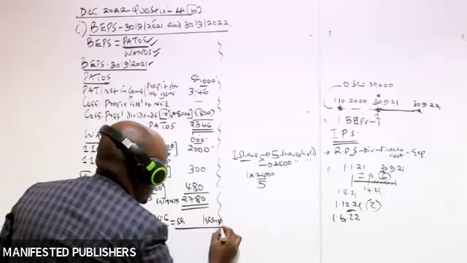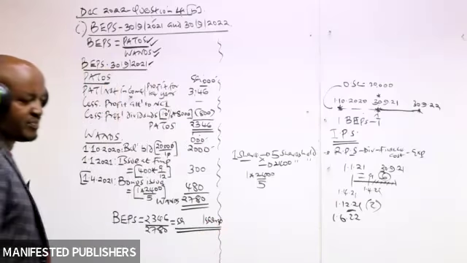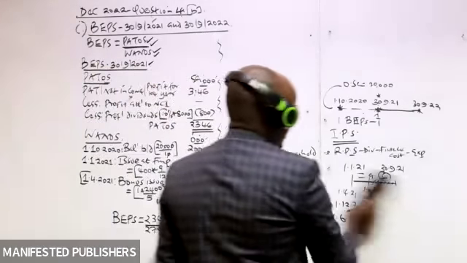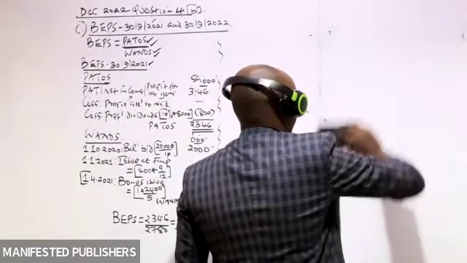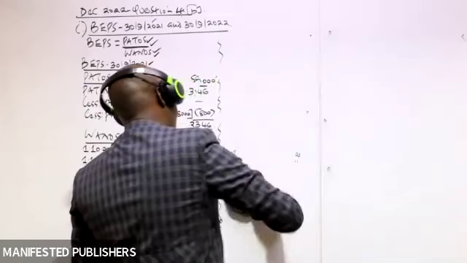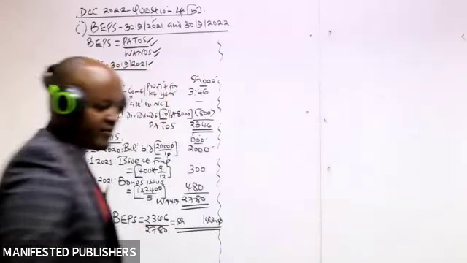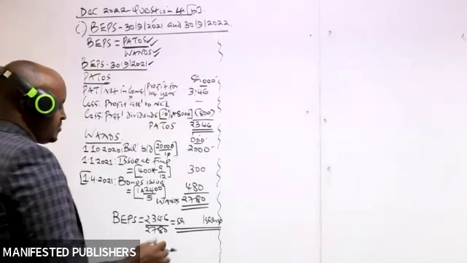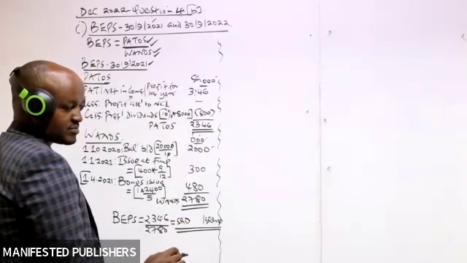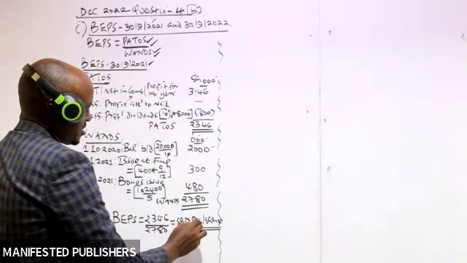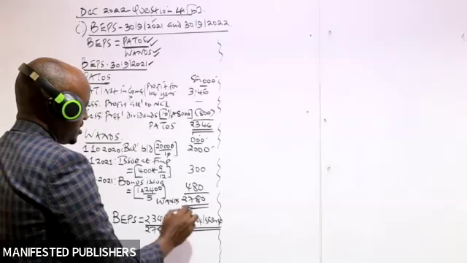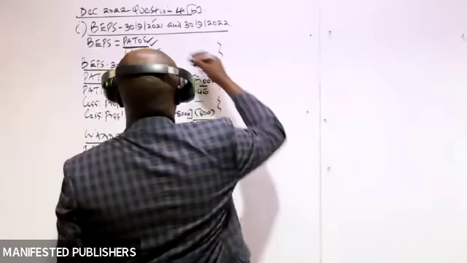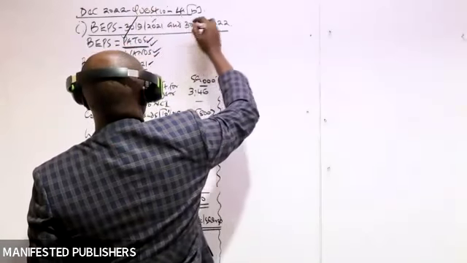So the answer here will be what? Shillings per share. And that will give us what? To around 3 decimal places, 0.844. Yes, I think in our case we are done. So then we have computed the basic earnings per share for the first year.